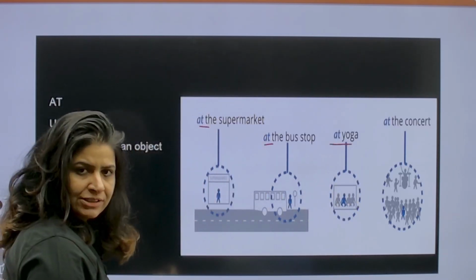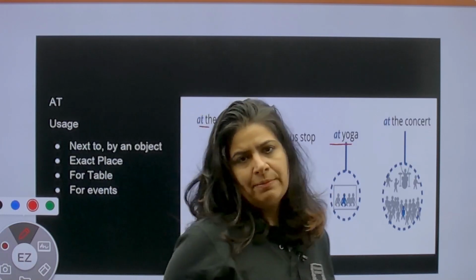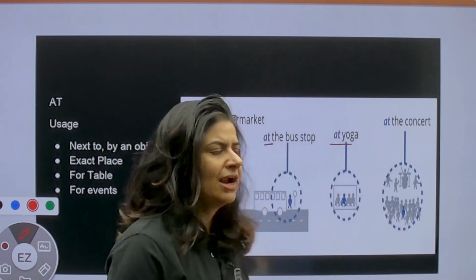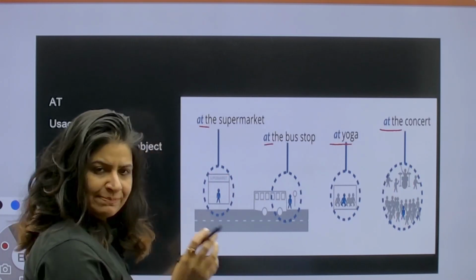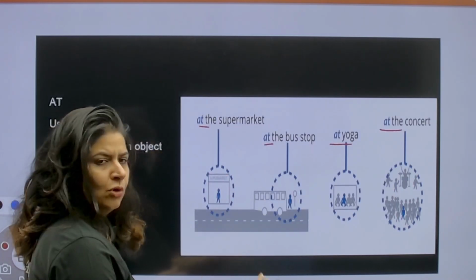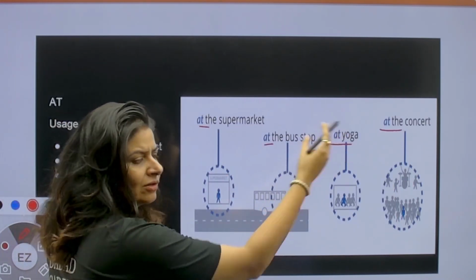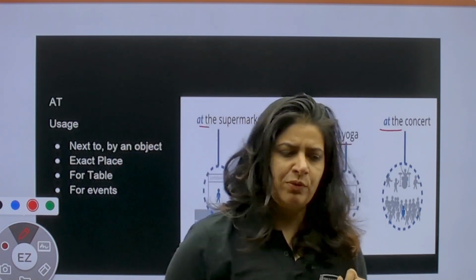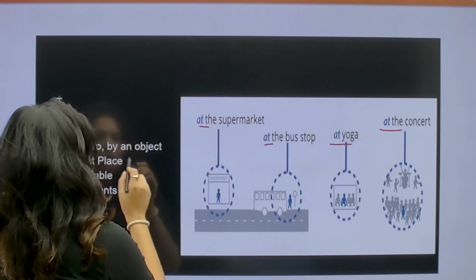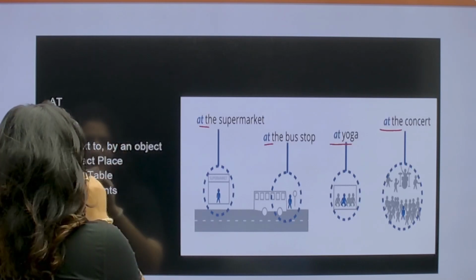If you are at the concert, like Diljit's concert is happening and you have gone to attend, you will say, I am at the concert right now. So for very specific places like school, home, bus stop, yoga center, concert, we always use this fixed preposition at. Like next to or by an object or exact place.